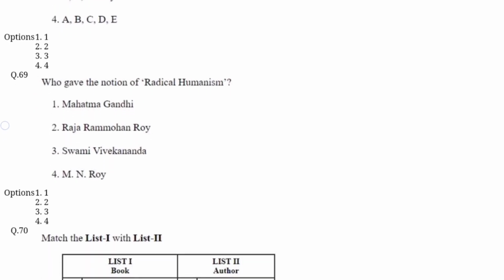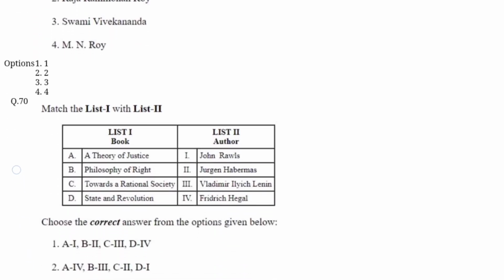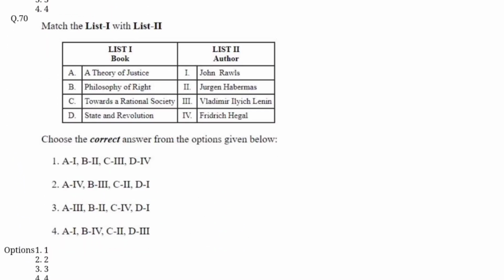Question number 69. Who gave the notion of radical humanism? Option D is correct here, M. N. Roy. Question number 70. Match list 1 with list 2 and choose the correct option from the code given below. Option D is correct here. A Theory of Justice given by John Rawls. Philosophy of Right given by Hegel. Towards a Rational Society given by Habermas. And State and Revolution given by Lenin.